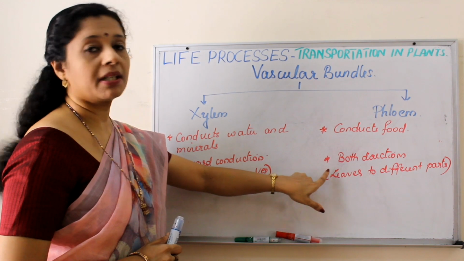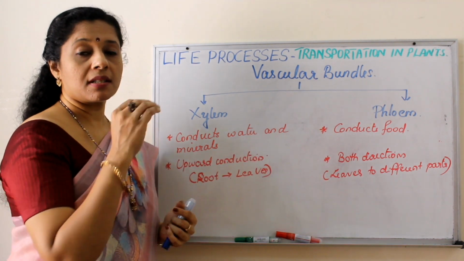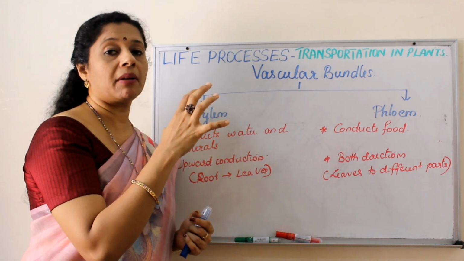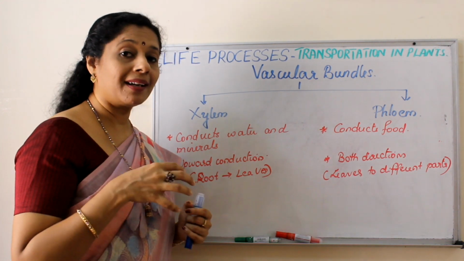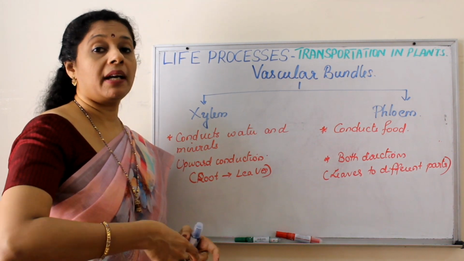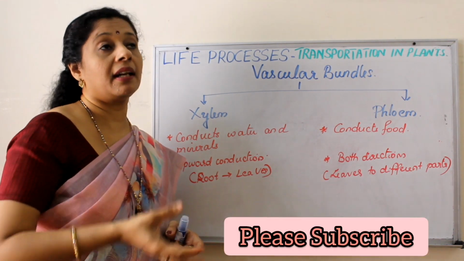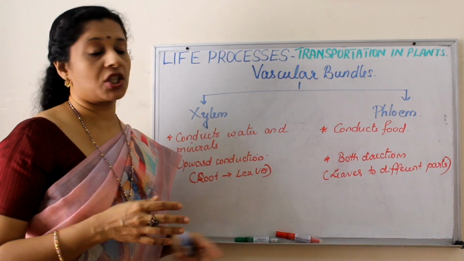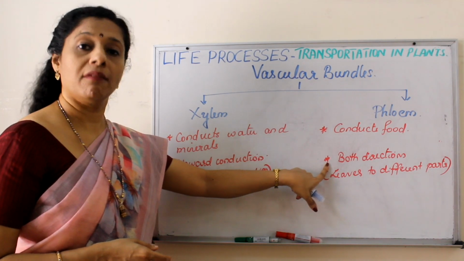Whereas in phloem it is in both the directions, because sometimes food prepared from the leaf should go to roots where it needs to be stored, and later at times the stored food may have to reach other parts of the plant in an upward direction. So both the direction conduction happens in phloem.